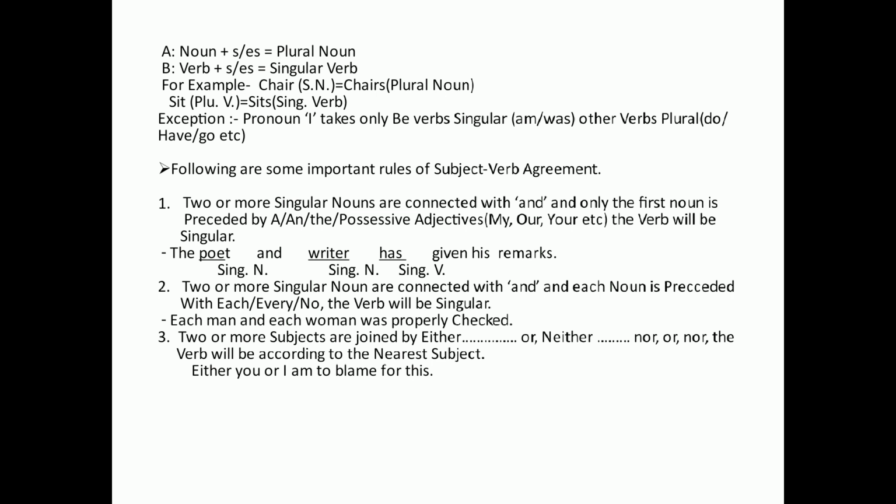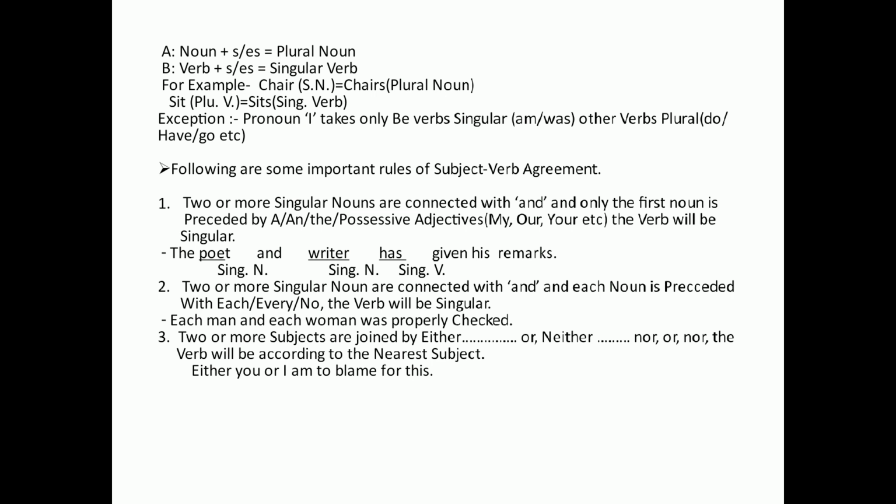Now there are some important rules that we can use in subject verb agreement. Though there are so many rules, some important rules are as follows.